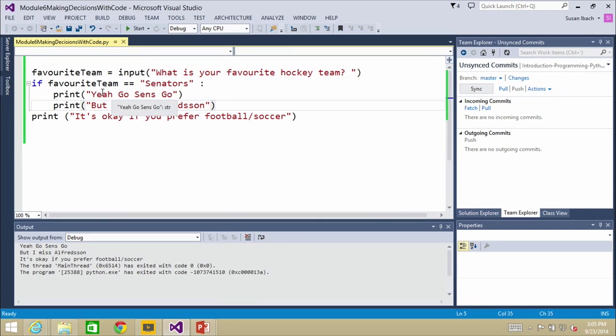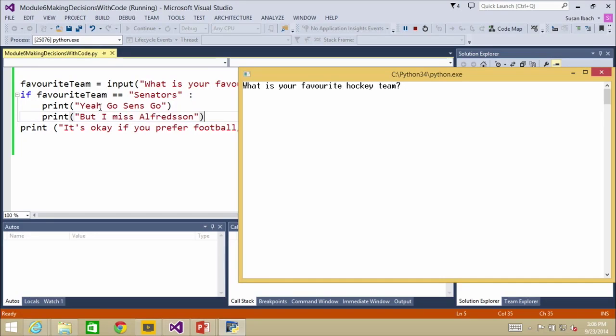Perfect. Okay. Now, of course, there's one thing that eventually somebody's going to be going, but what if? What if I enter Senators in lowercase letters? Only one way to find out. Because you'll notice when I said if favorite team is equal to Senators, I put an uppercase S there. What happens if I type in lowercase? So I'm going to ask you, is the string Senators in lowercase letters the same as the string Senators with an uppercase S? Well, first thing this morning we learned was Python is case sensitive, so I'm going to say those are different strings. Yeah, let's find out.